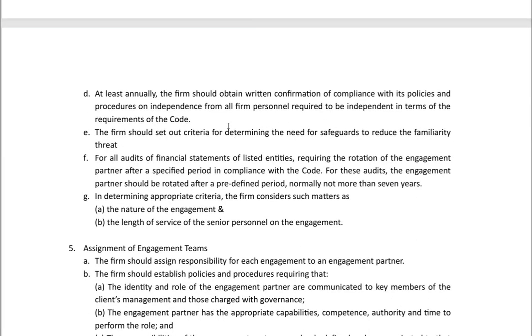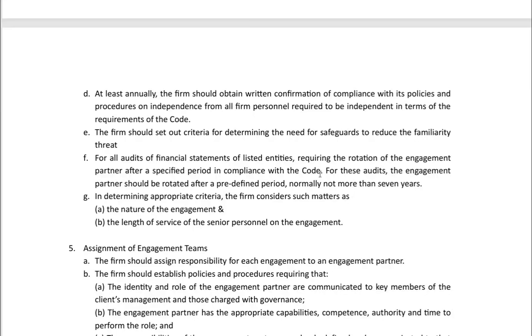At least annually, the firm should obtain written confirmation of compliance with its policies and procedures on independence from all firm personnel required to be independent in terms of the requirements of the code. The firm should set out criteria for determining the need for safeguards to reduce the familiarity threat, for all audits of listed entities requiring the rotation of the engagement partner after a specified period in compliance with the code.